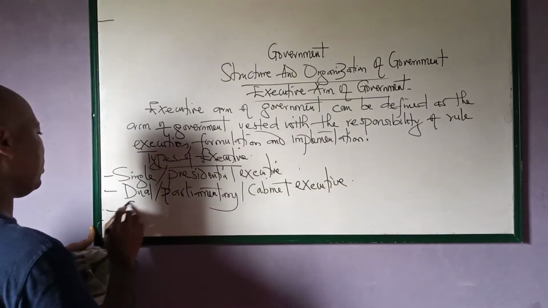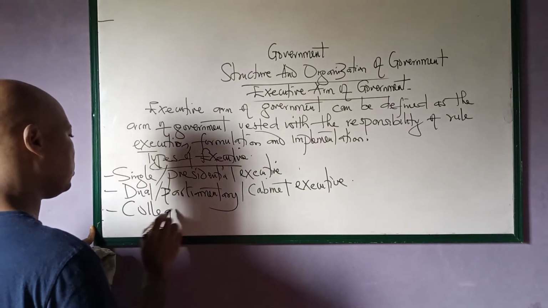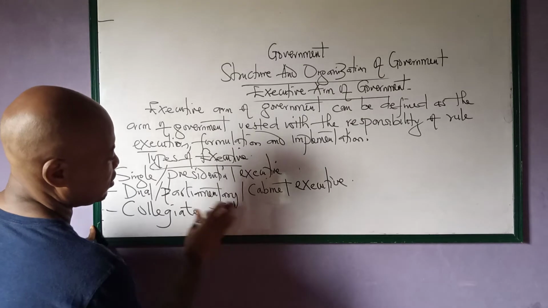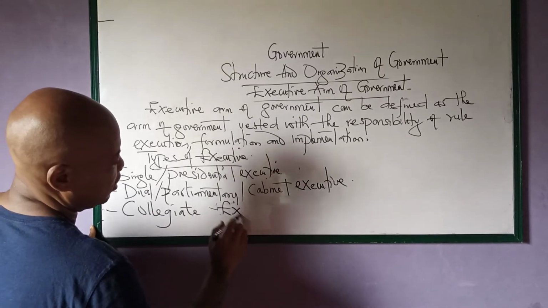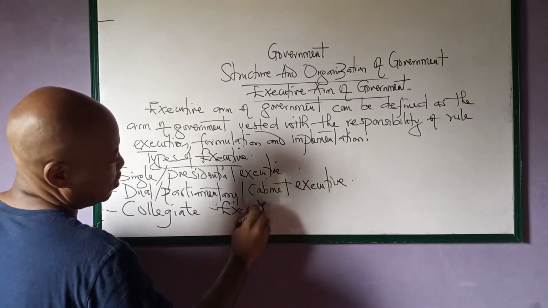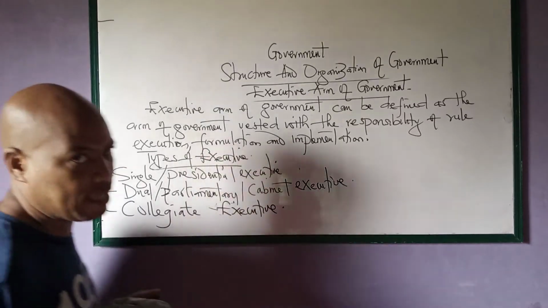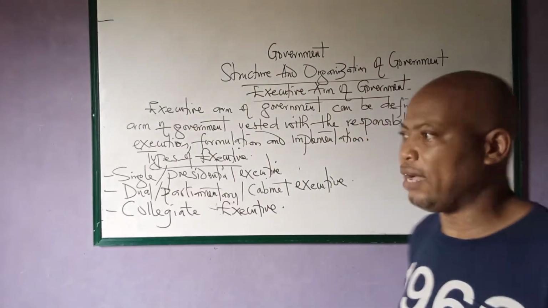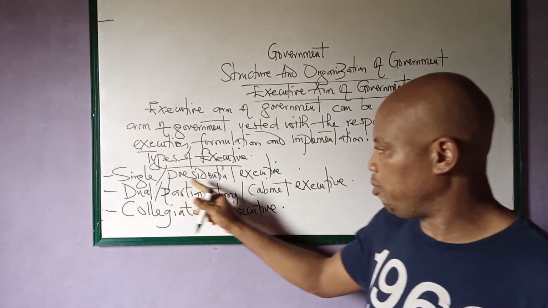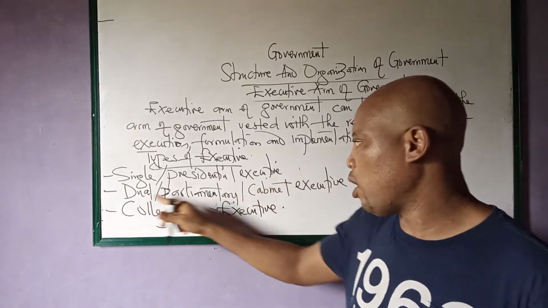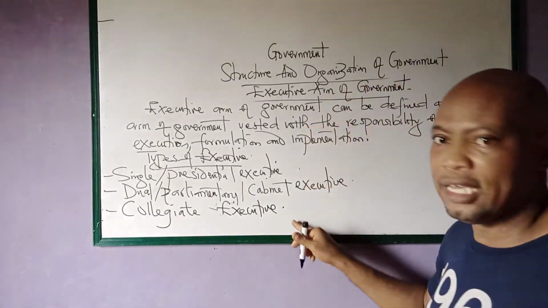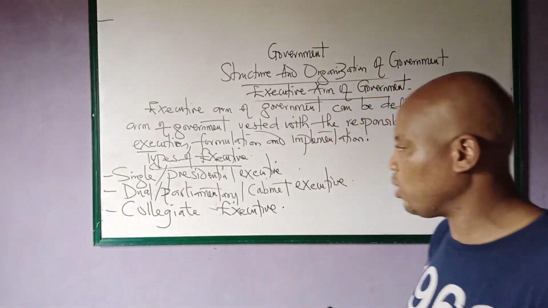Then we have number three, collegiate executive. So these are the three types of executive that we have. We have the single or presidential executive, the dual or parliamentary or cabinet executive, and the collegiate executive. So let us quickly look at them one after the other.